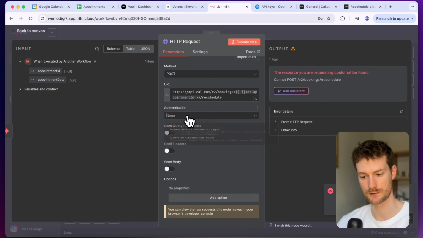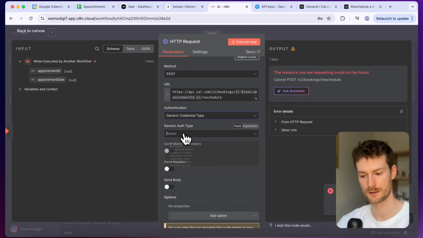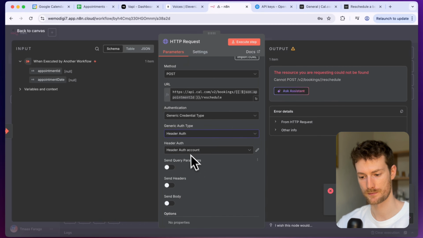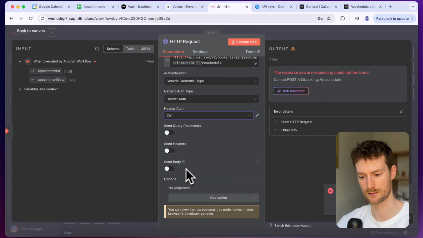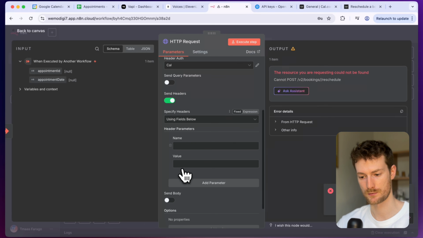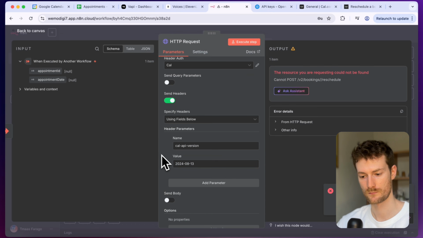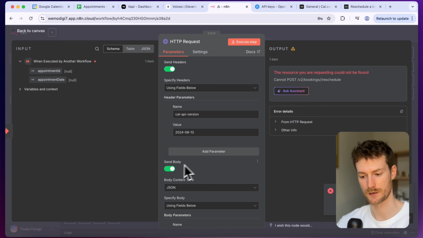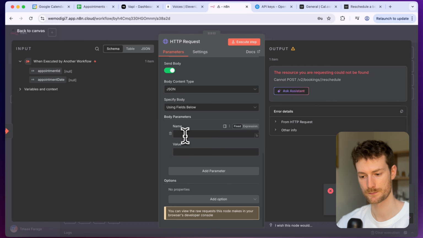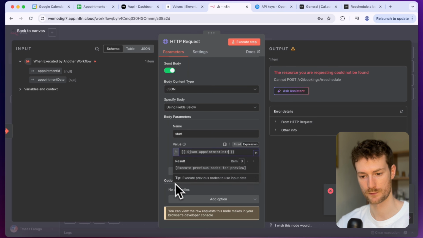And once you have that, you need to select your authentication method again. Let's select generic credential type, header auth, and let's select Cal. Let's also enable the headers, which will be the Cal API version. And for the value, let's copy this. We are also going to send body. So let's enable this. And we only need one parameter, which will be the start time, which will be the new start time for the appointment, and we can just drag this value from the first node.